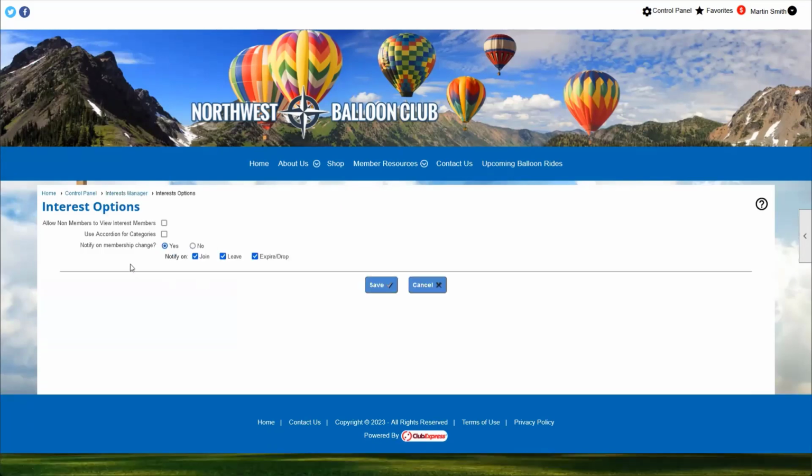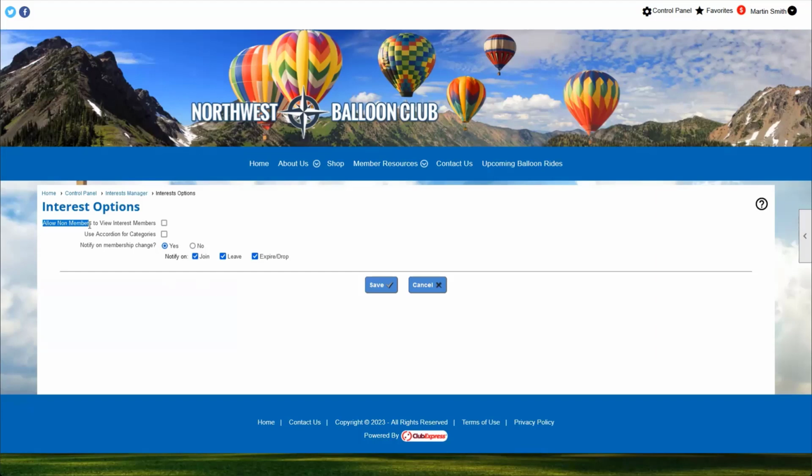The interest options page is pretty small. There's not a whole lot of settings here to fuss about with, but all you have to do is decide a few things. The first question is going to say allow non-members to view interest members. So if you make the interest module visible, so if you put it on your menu or let people link to it, there's going to be two different ways you can interact with it. You can have it so that only members can see what interests other members are in, or you can allow that information to be public.